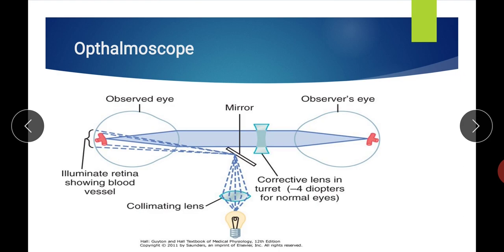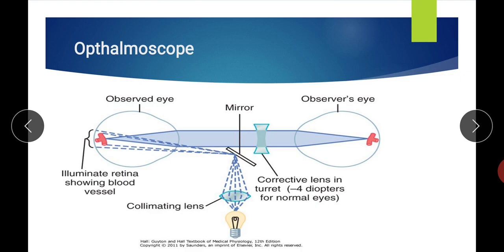So that fundus contains the blood vessels, and the blood vessels, particularly the arterioles, are seen. So this is the one place where we can see the arterioles directly. The retina is the only place where we can see the arterioles with our eye. Of course, with the help of an ophthalmoscope, but even with this instrument we can directly see the arterioles.